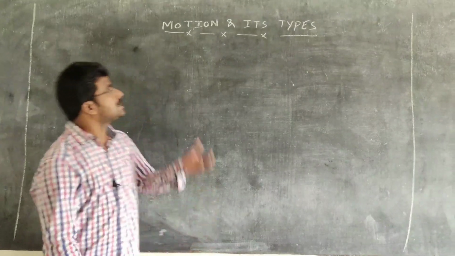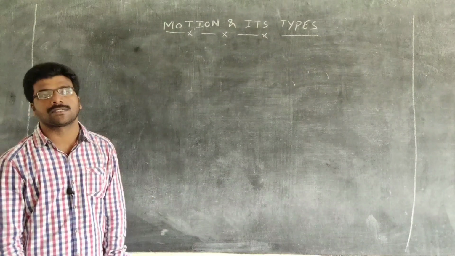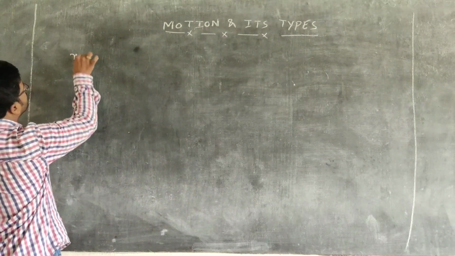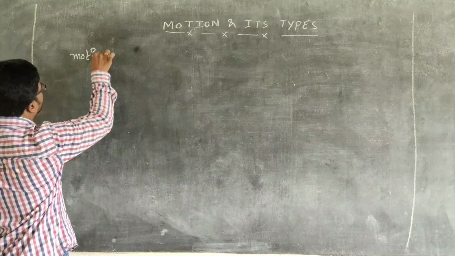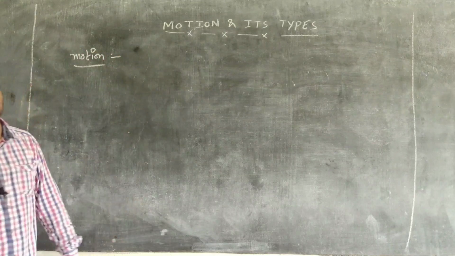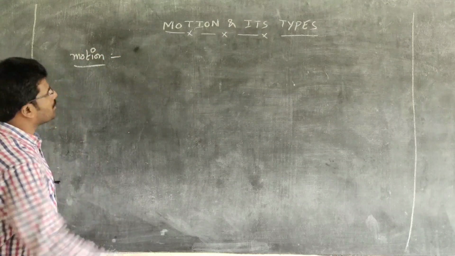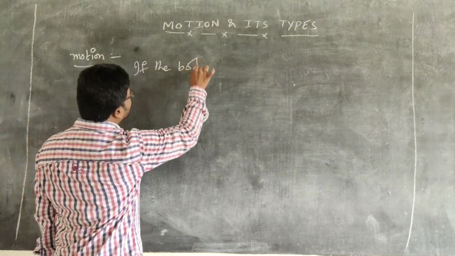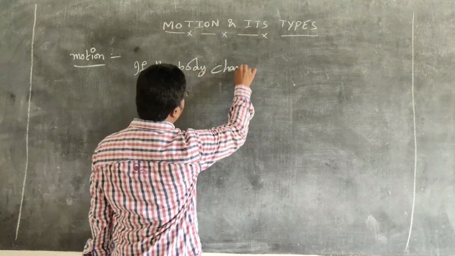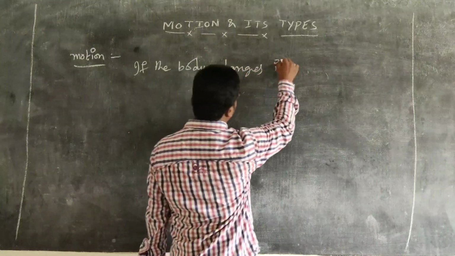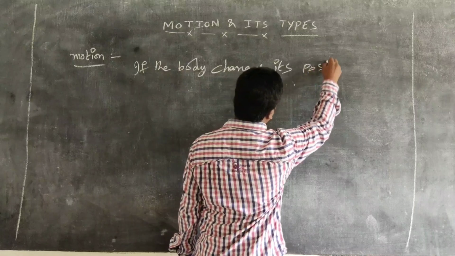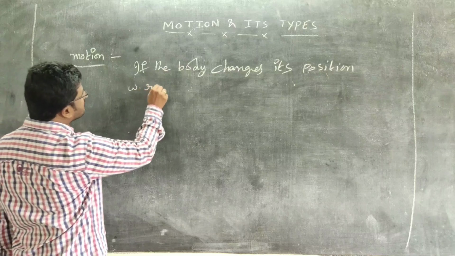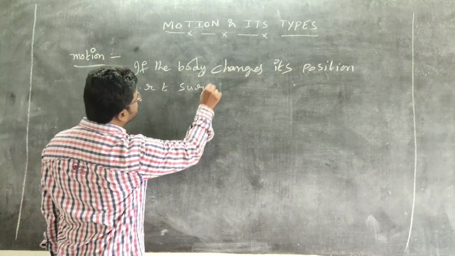And today's topic is motion and its types. You are familiar with the word motion. What is motion? When we say the body is in motion, it means the body changes its position with respect to the surroundings in a given time.